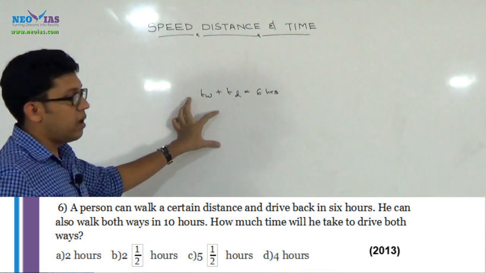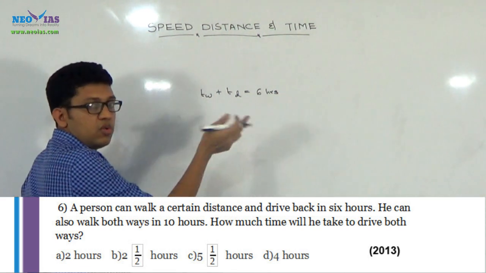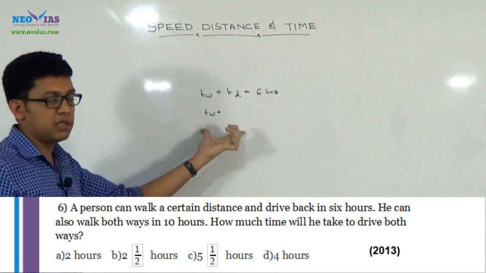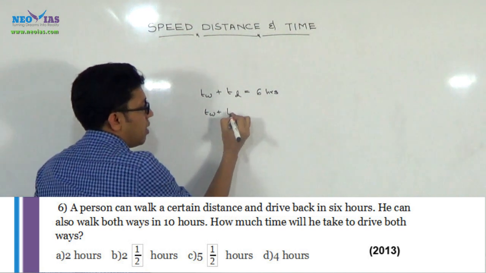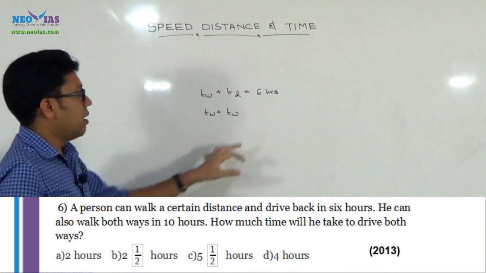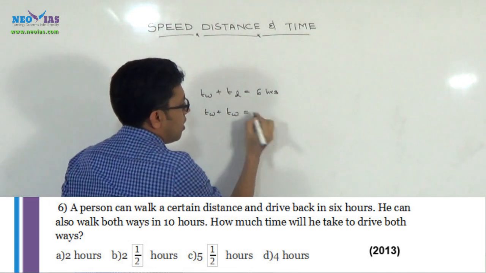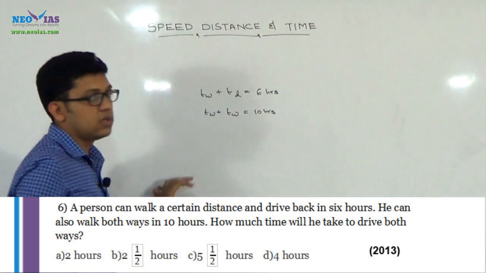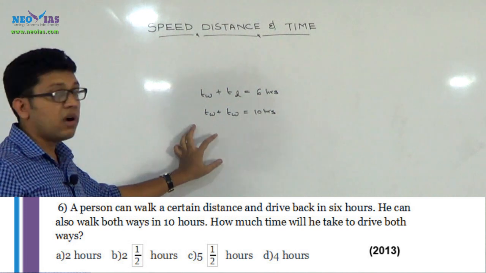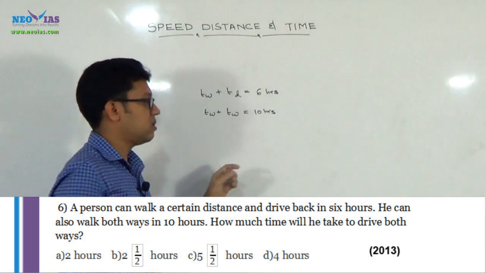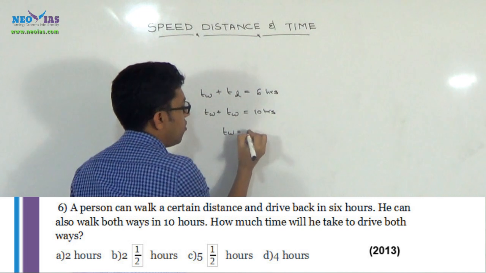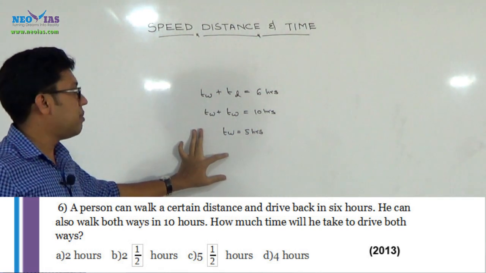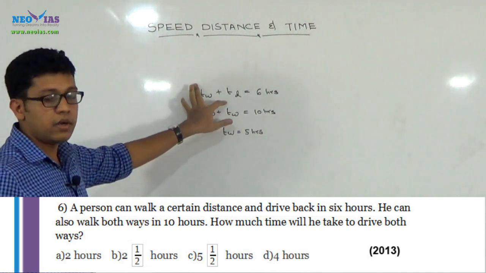Okay, in another case, he is walking the two distances, that is, for one way and back to the same position, he is walking both ways. He is doing it in a time of 10 hours. So definitely for one way walking he is taking a time of 5 hours, that is TW is equal to 5 hours. Then we can easily find how much time he takes to drive one way.